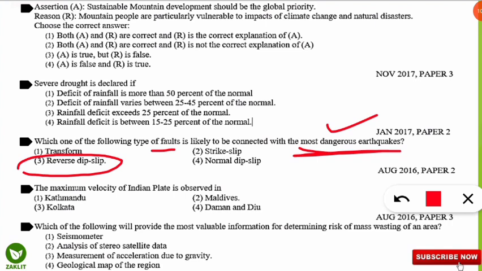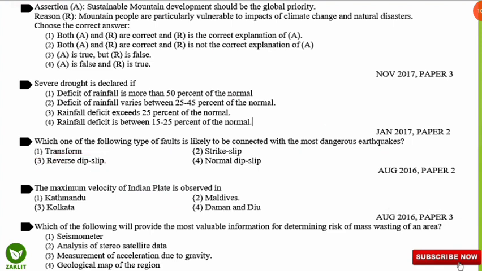Next question is, the maximum velocity of Indian plate is observed in which of the following regions? This is about the tectonic plates, the earthquakes which are caused due to the movement of tectonic plates. So in the Indian plate, where is the maximum velocity found? Among the four options, the correct option will be Maldives, the region where the maximum velocity of Indian plate is observed.